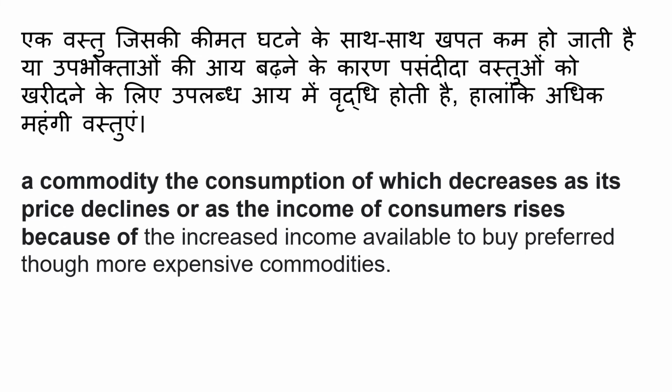An inferior good is a commodity whose consumption decreases as its price declines or as the consumer's income rises, because the increase in income is available to buy preferred, more expensive commodities. So inferior goods are the cheaper commodities. When our income increases, demand for that commodity also decreases.